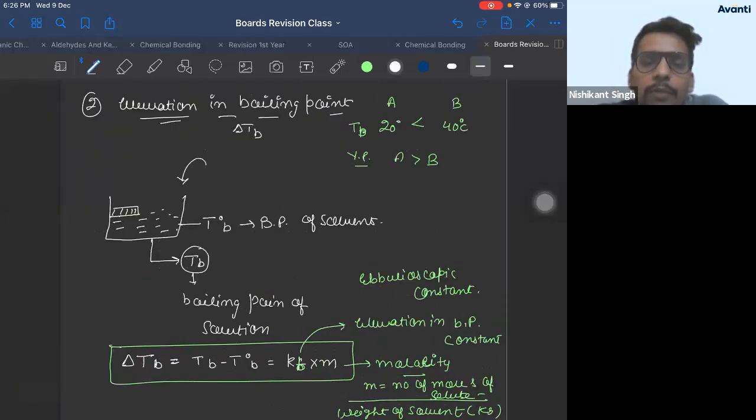Raghu, have you noted? Arey man, take a screenshot. I will upload these notes, Raghu. Keep noting parallelly, man.